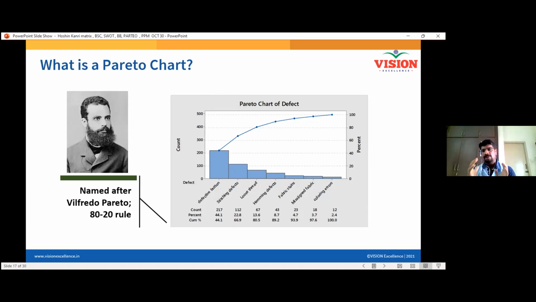So you will see how to draw this Pareto chart. In the Pareto chart, you will have four data. Abstract data, that is type of defects or type of problems, on the x-axis; number of defects, number of counts of the defects or problems, on the left hand side y-axis; and the percentage of each defect on the right hand side. It will have 0 to 100 only, and you will have an important cumulative line. That is what will help us interpret certain important things. Okay, so this blue line is a cumulative percentage line of the defects. Okay, now let us see how to calculate this,